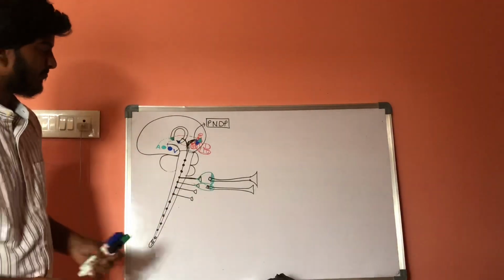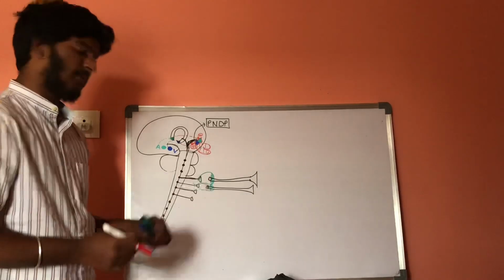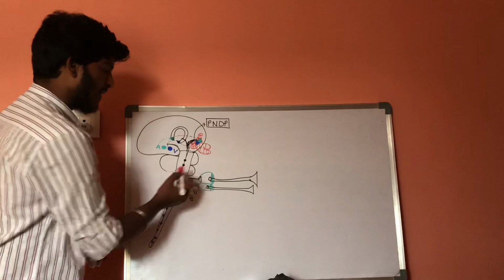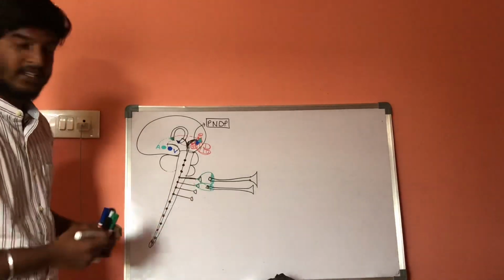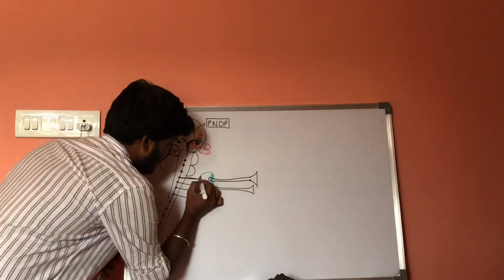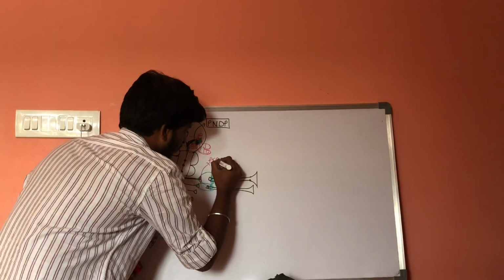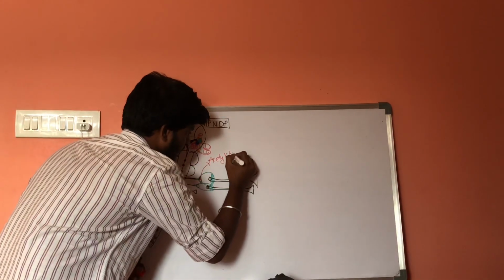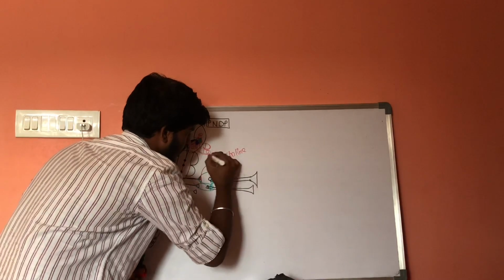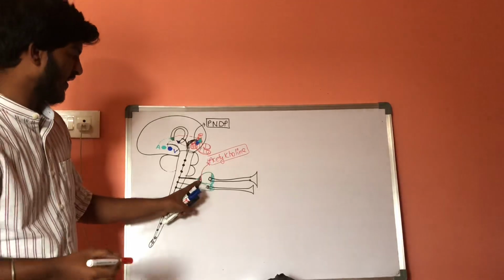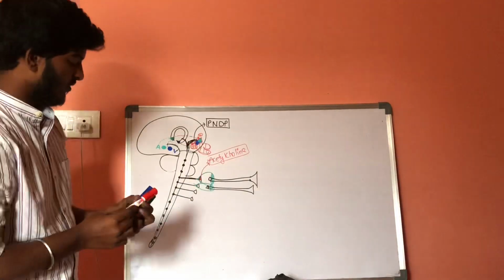First of all, the neurotransmitter which is released from the presynaptic area is acetylcholine.